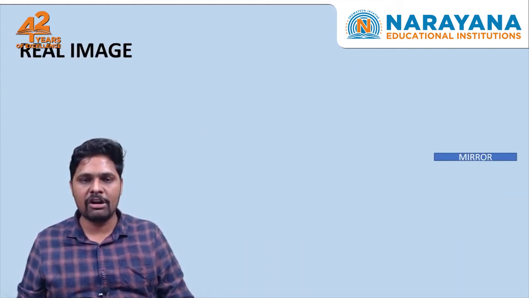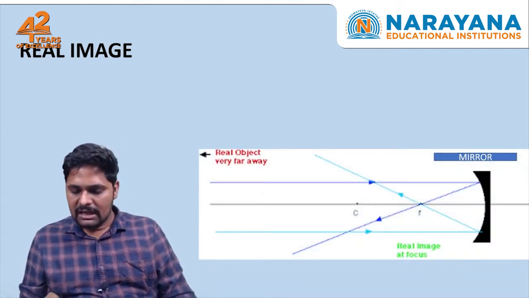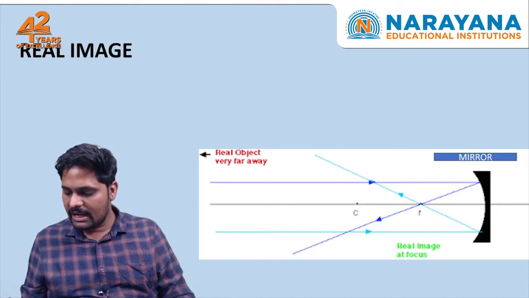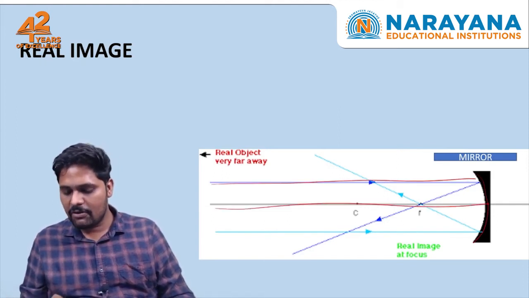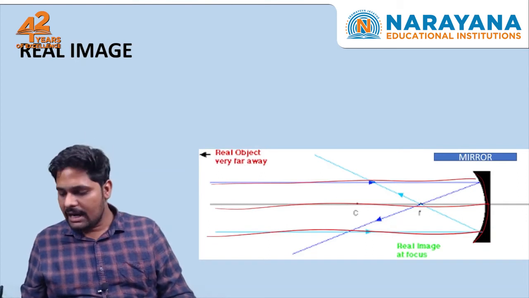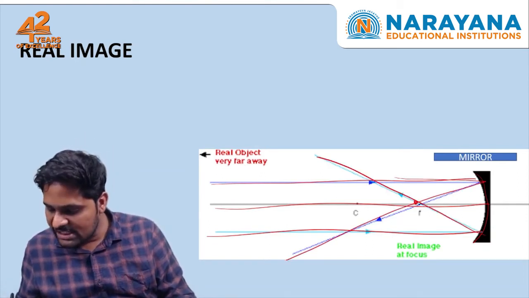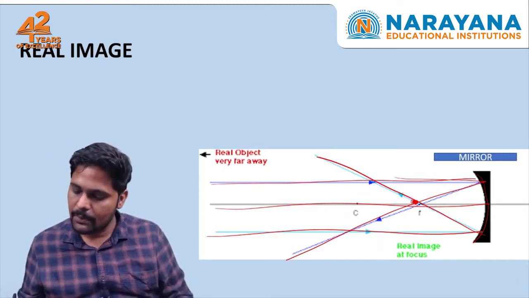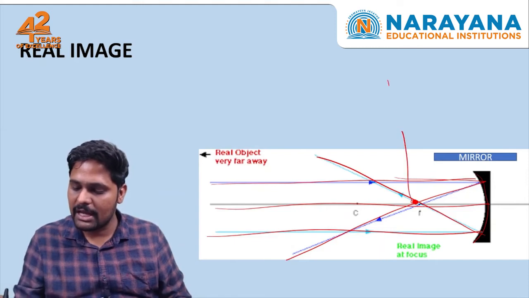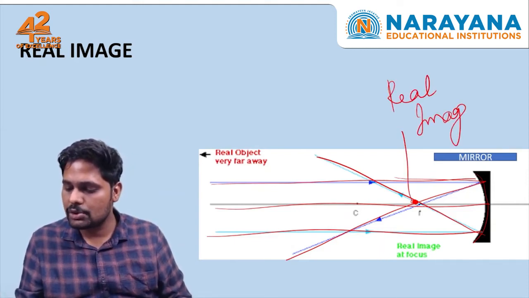Moving on to the next one, the real image. You can see the rays over here very clearly. If this is a mirror of another type, and these are the rays directly falling on the mirror, after touching the mirror these rays reflect, and both the reflected rays actually meet at a point. That point is called a real image.